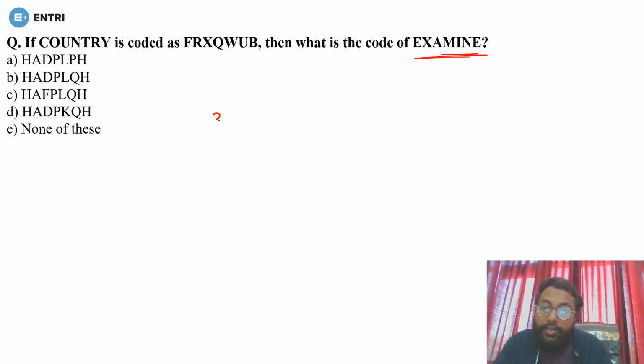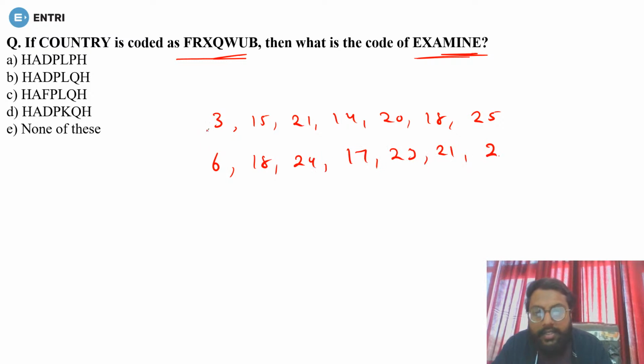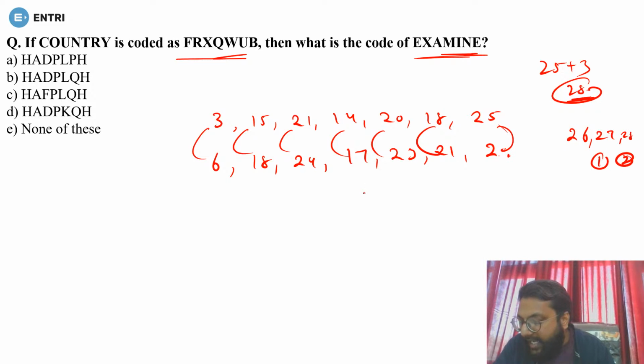So C is 3, O is 15, U is 21, N is 14, T is 20, R is 18 and Y is 25. And write down the place value of the code parallel to this one. So F is 6, R is 18, X is 24, Q is 17, W is 23, U is 21 and B is 2. Now see, this is plus 3, plus 3, plus 3, plus 3, plus 3, plus 3. You will say, sir, is it plus 3? Yes, because 25 plus 3 is 28 and there are not 28 letters, but whenever the counting goes above 26, you have to start again. So 26, 27, 28 means it is 1, 2. So there is 2. So you are adding 3 in each and every letter.